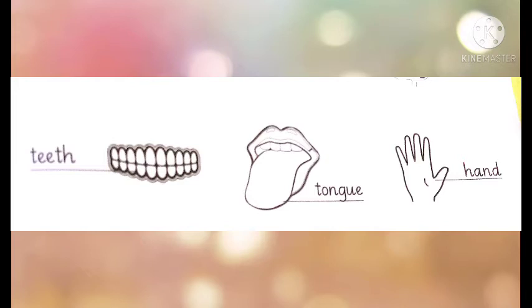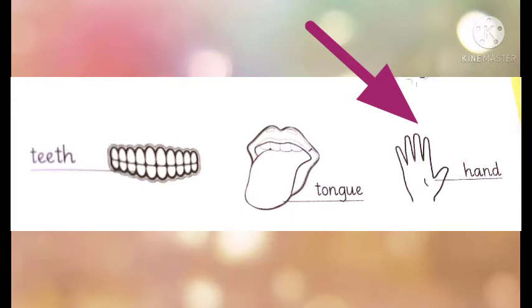We can chew with our teeth and we can taste with our tongue. If you want to taste some food, your tongue will help you to taste the food. And we will color it pink. Look at the next picture. What is it? It's your hand. And how many fingers do we have? We have 4 fingers and a thumb in our hand.